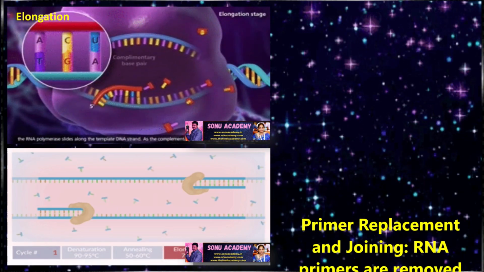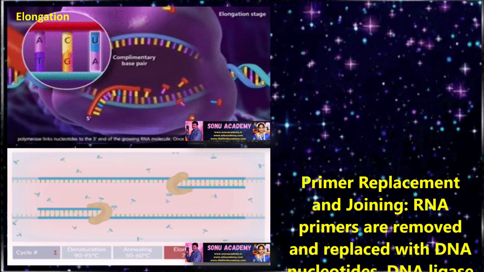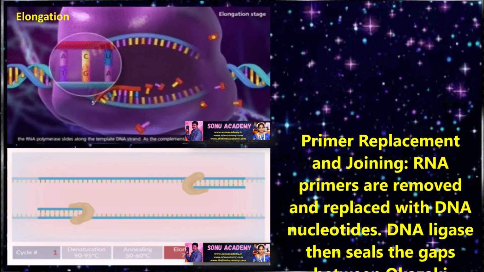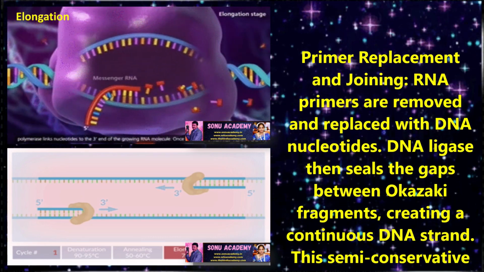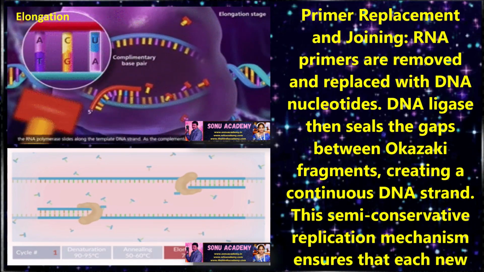Replacement and joining: RNA primers are removed and replaced with DNA nucleotides. DNA ligase then seals the gaps between Okazaki fragments, creating a continuous DNA strand.